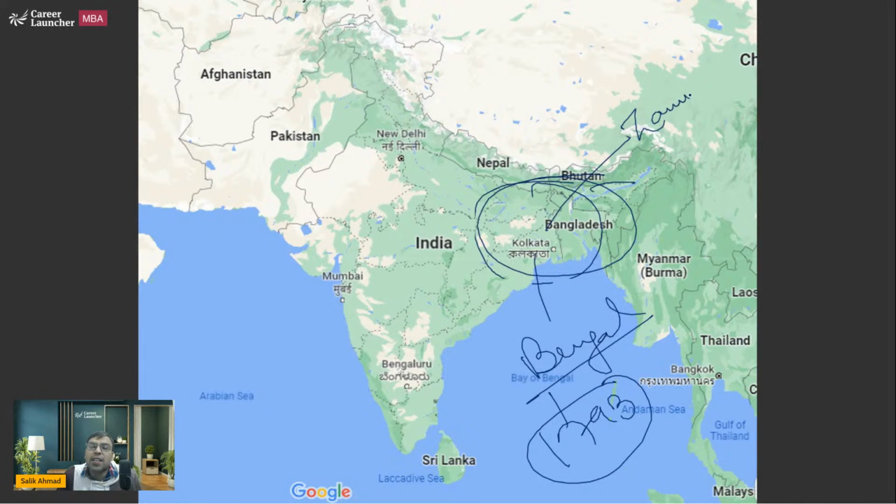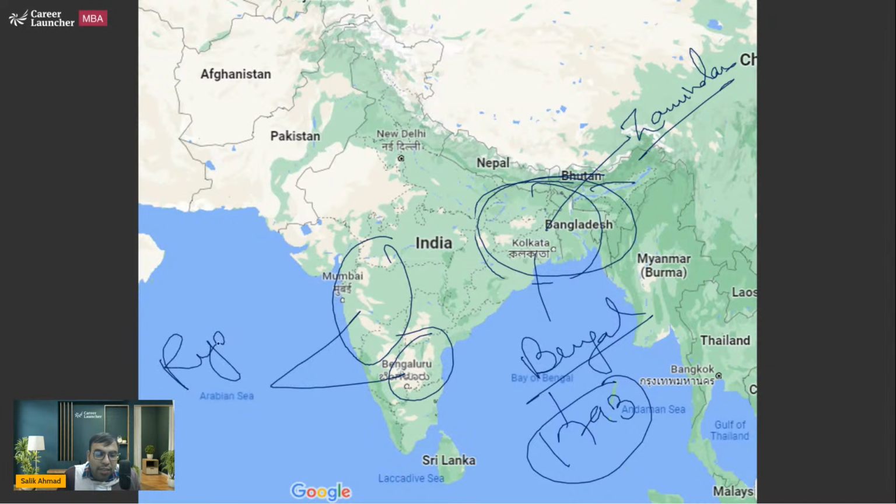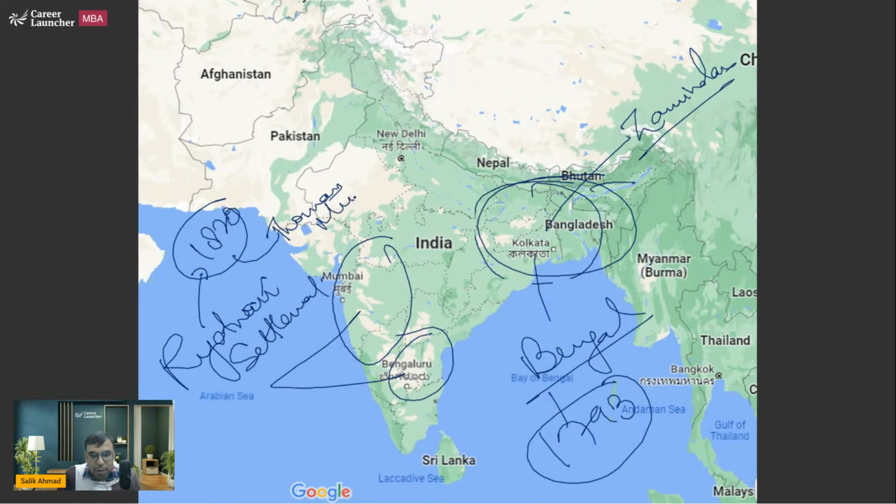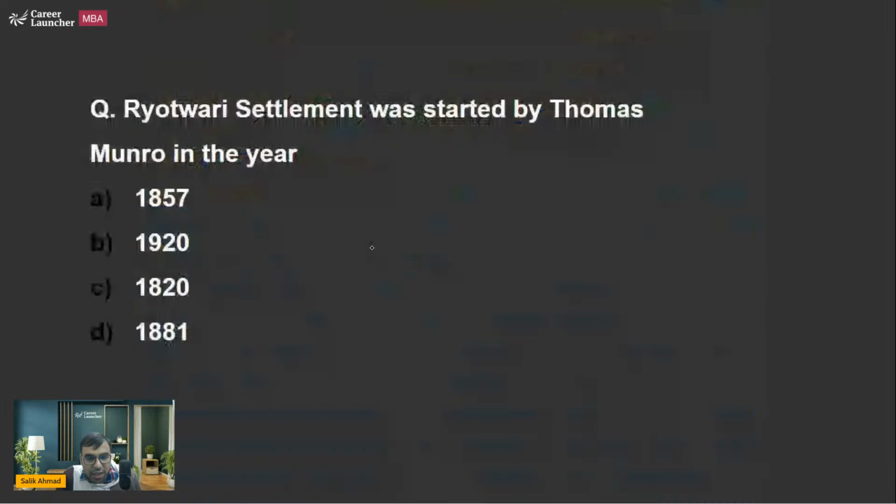In fact, many historians say that this is the reason why we have a prominent zamindari system in Bihar, UP and those regions and the Bengal region. Similarly, in this region we have what we call the Raiyatwari settlement. This was brought by Thomas Munro and Alexander Reid, in 1820. So these are the people behind this. This was the land revenue settlement in this region.